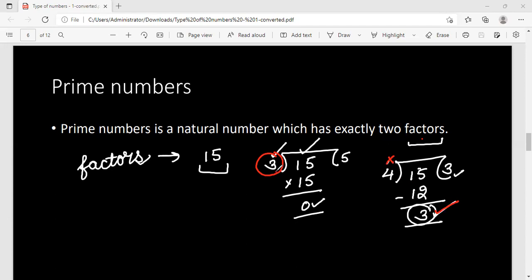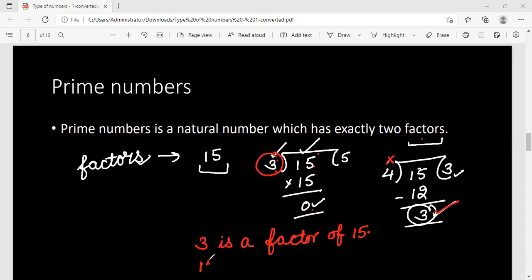When 3 divides 15, we get a remainder of 0. So 3 is a factor of 15, because 3 is dividing 15 exactly without leaving any remainder.